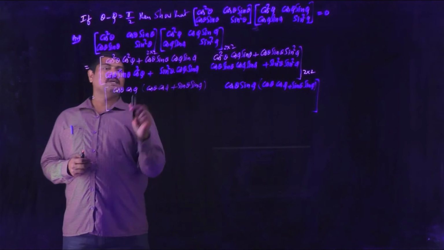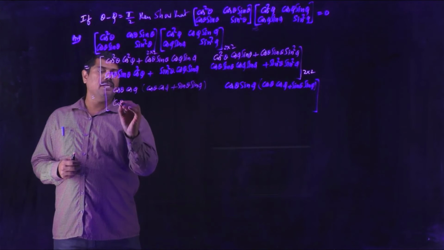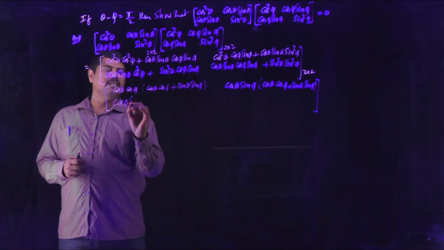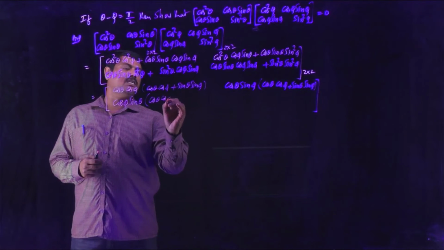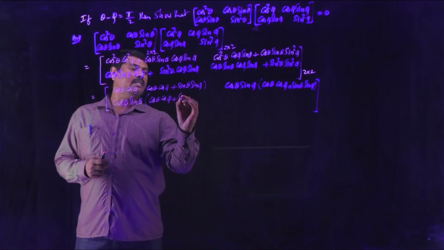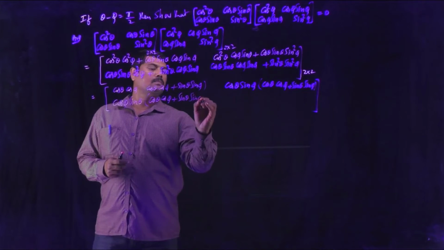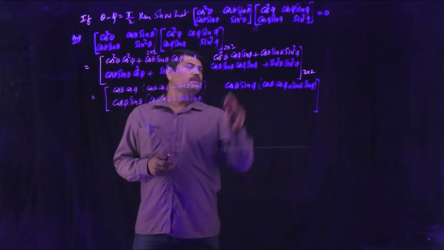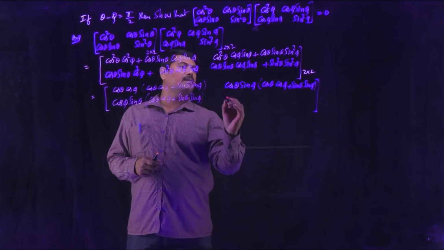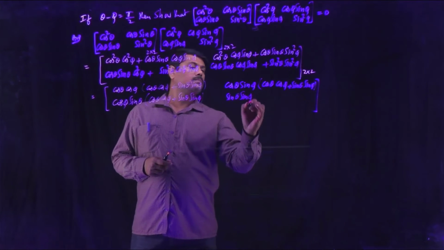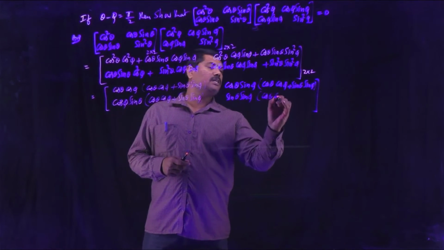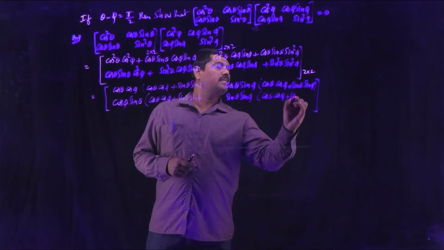In this term you can separate cos phi sin theta, so again you will get cos theta cos phi plus sin theta sin phi. In the fourth element also you can separate sin theta sin phi, so the remaining part is cos theta cos phi plus sin theta sin phi.